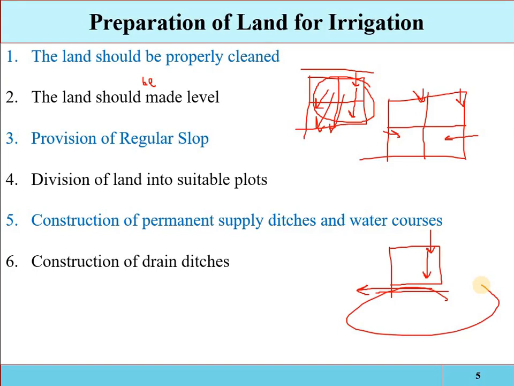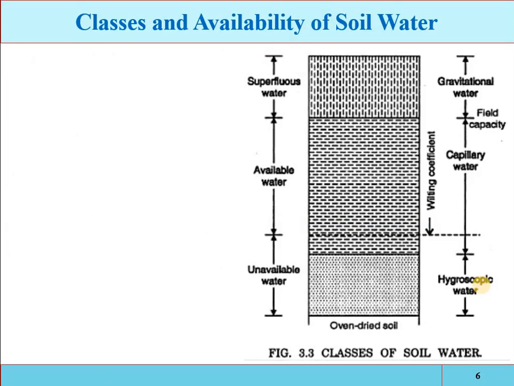Now the third and most important point, that is the classes and availability of the soil water. Before determination of the irrigation water requirement, first we have to know about the classes and the availability of the soil water, that is, how much water is available in the given type of soil, what is your crop requirement, when the water will be completely utilized, when you have to apply the irrigation, and how much irrigation will be applied.